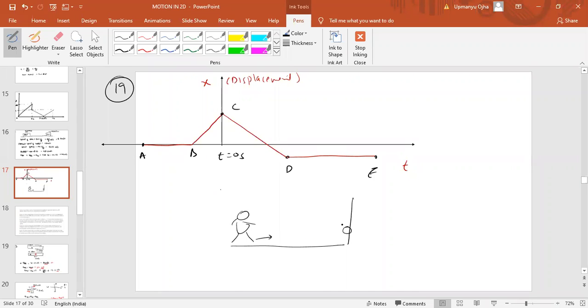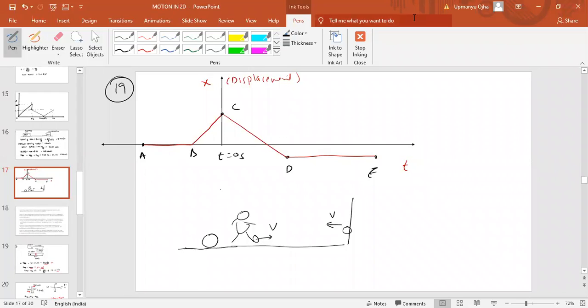When it hits the wall, its direction changes. So when you hit the ball, speed is v, it hits the wall and it rebounds with the speed v. Then it passes the person. See why here displacement is negative, because this ball after rebounding has passed this person. And after some time, means after d, it stops.